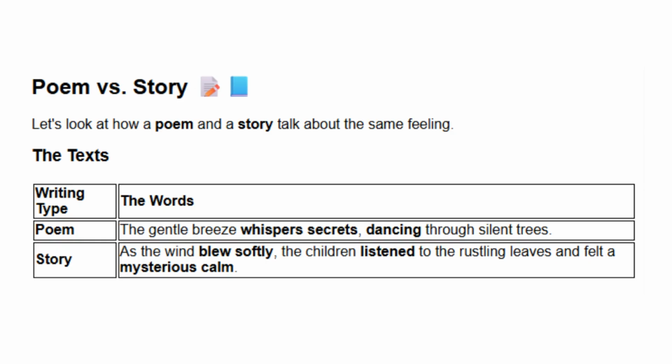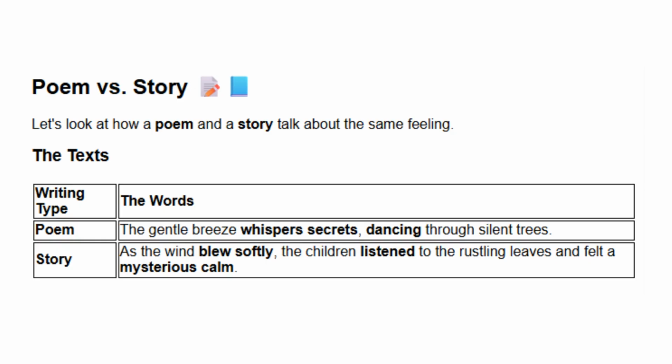Now let's look at the language they use. The poem uses figurative language. It says things like the breeze whispers and dances. Can wind really whisper? No. This makes a strong feeling. It also has a musical sound.